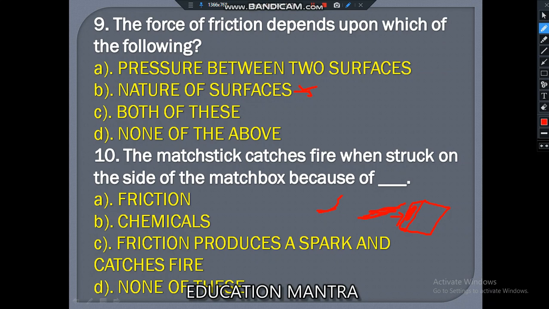When we apply pressure to the matchstick, when it is struck against the side of the matchbox, then it produces a spark and catches fire. So correct option for 10th is C. And for the ninth we also have A. So option C for ninth and option C for 10th is the correct answer.